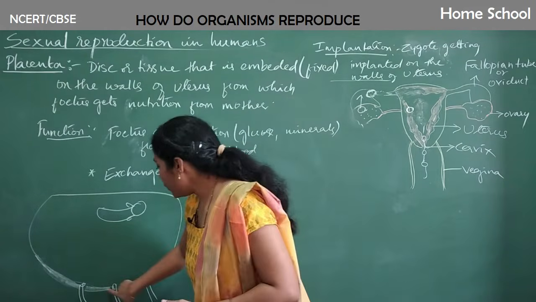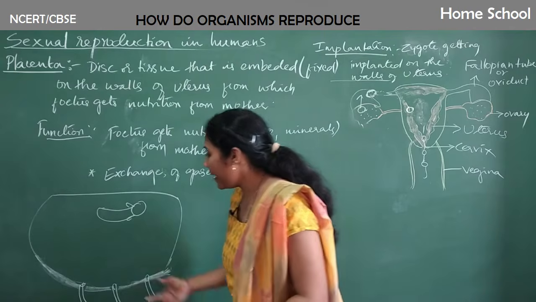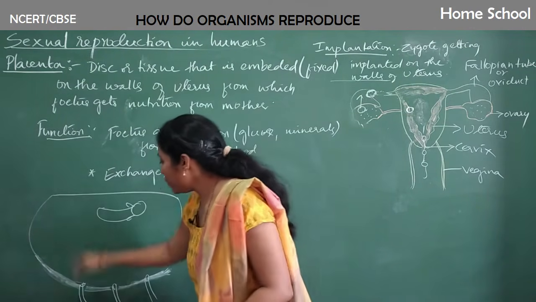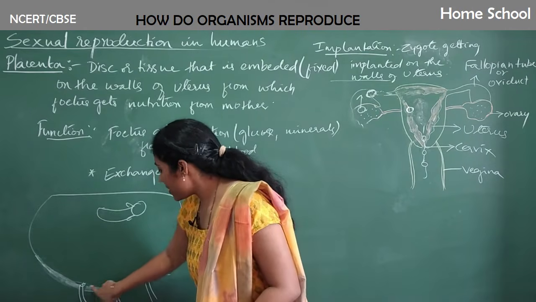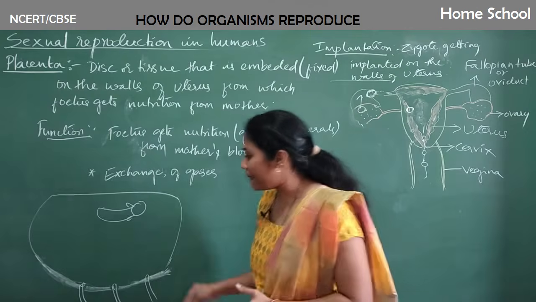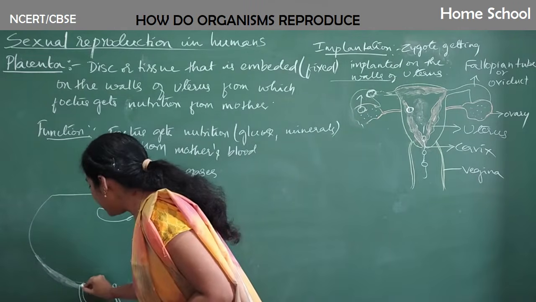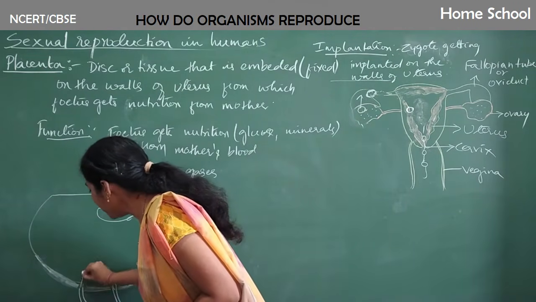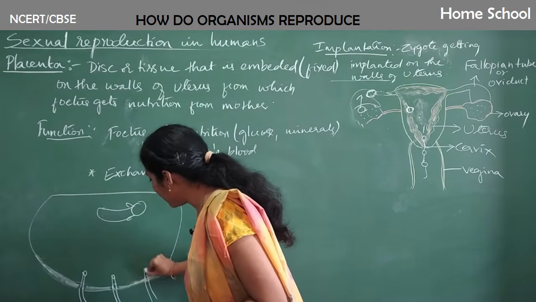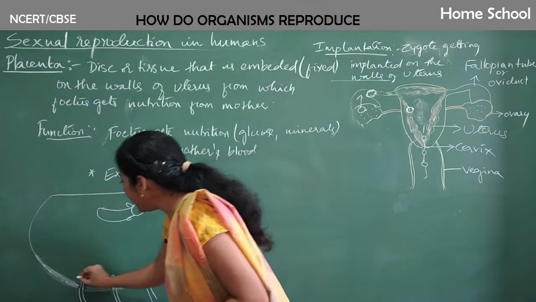So this is the wall of the uterus, it has become thick, and here the baby is there. The entire thing is the wall of the uterus, and everywhere, here, this is one artery, this is one blood artery. And what actually happens is a kind of cells, let me draw it bigger.